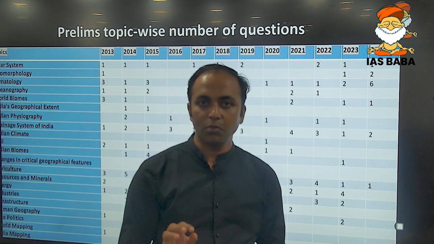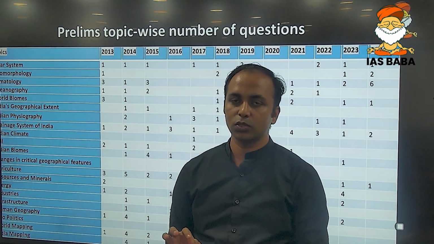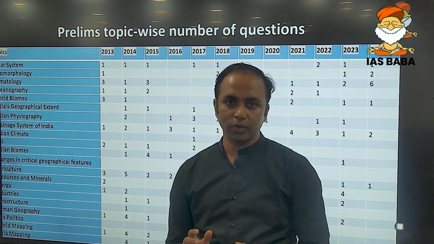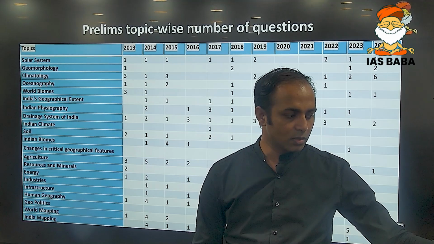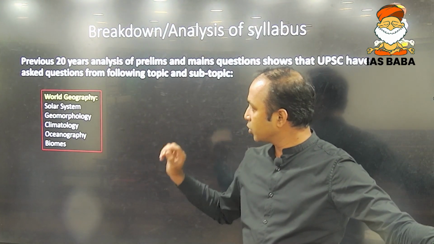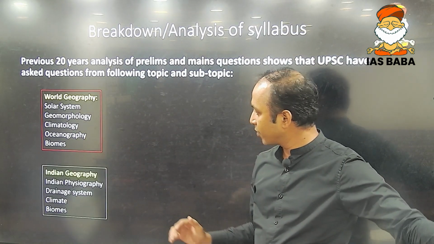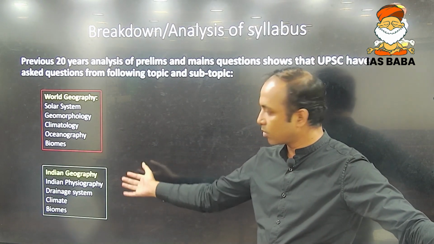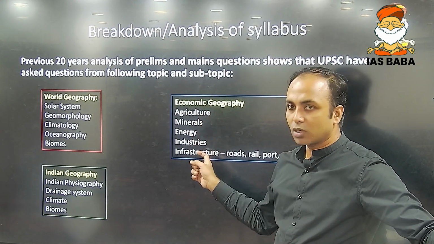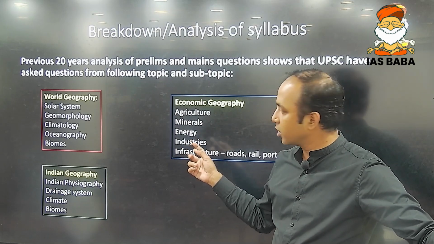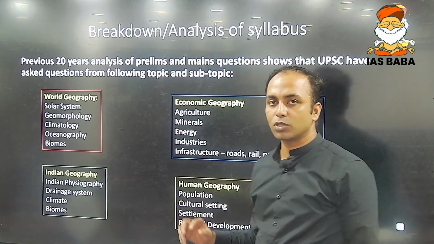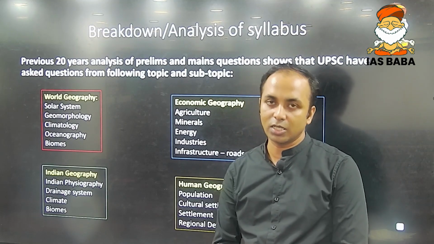So it is very, very important for us to analyze the previous year's question papers so that we get an idea with respect to which area we should be emphasizing. And accordingly, we come to the conclusion that we should be emphasizing world geography from the prelims and mains perspective, the Indian geography part, and the subtopic economic geography. The economic geography understanding will help you in GS paper 3 also. And lastly, human geography. This understanding will also help you in other topics like Indian society.